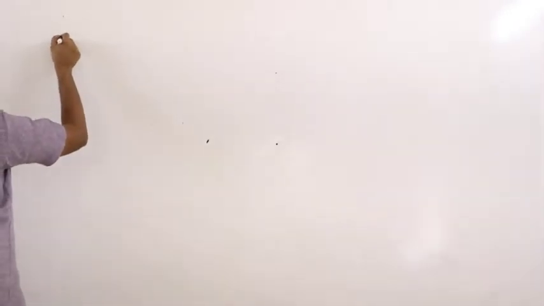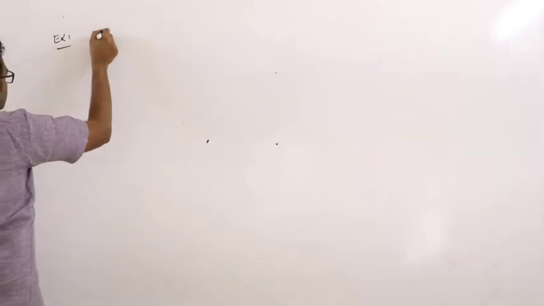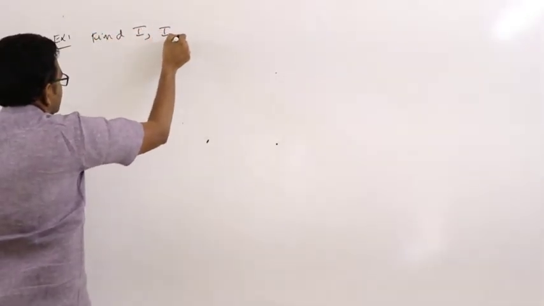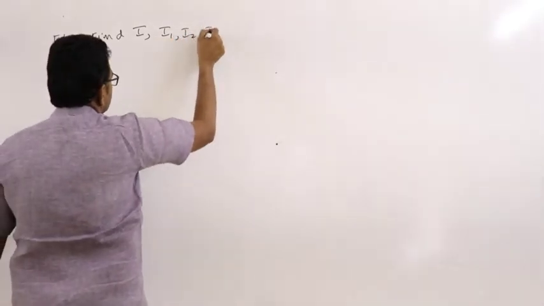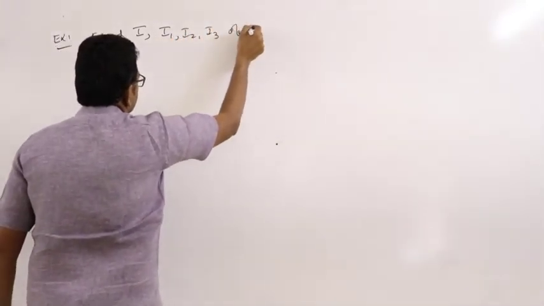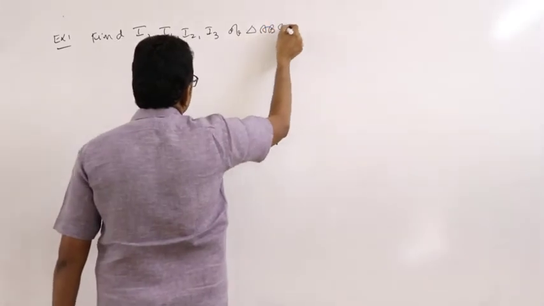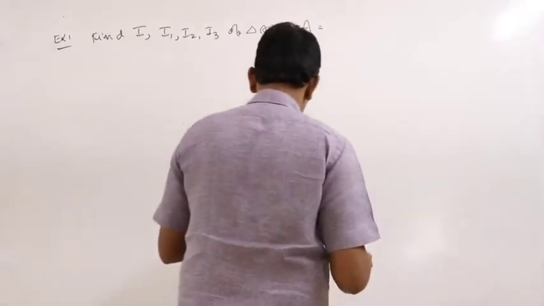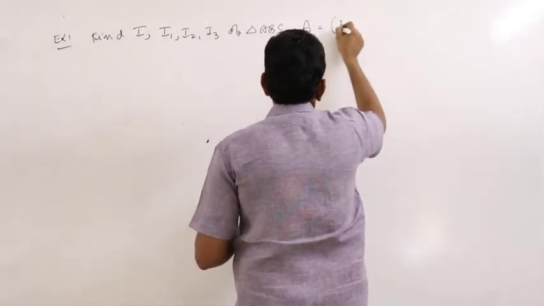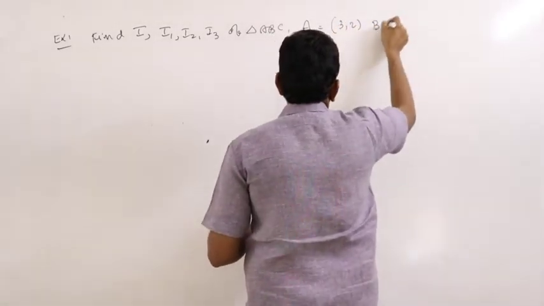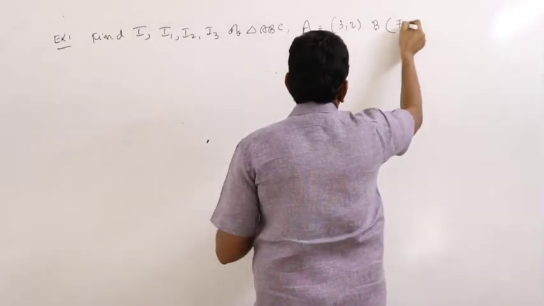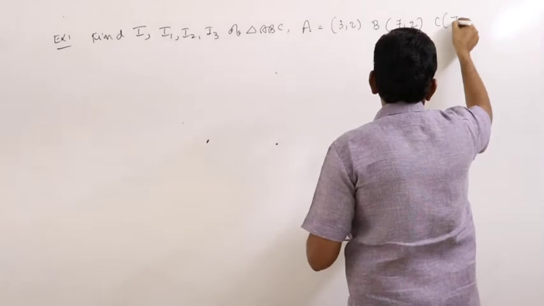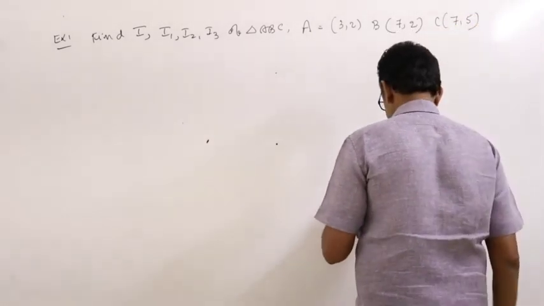An example problem. Find the incenter I and excenters I1, I2, I3 of triangle ABC where A is (3, 2), B is (7, 2) and C is (7, 5).